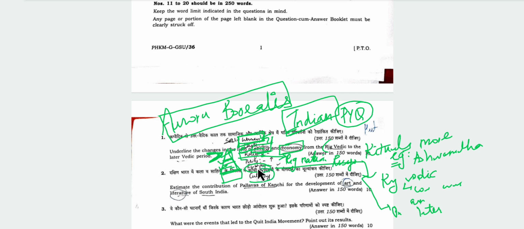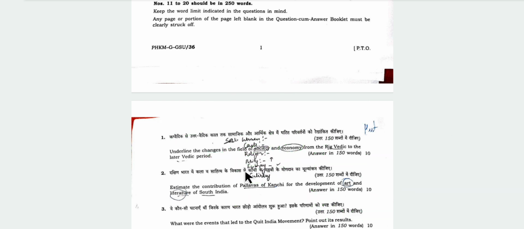And in economy, we can also mention their culinary practices, how they ate food. In Rig Vedic period, they used to eat simple foods, for example, milk, ghee, etc. In later Vedic period, this became more complex because later Vedic period saw more crops being grown. And polity has not been asked specifically, but it can be mentioned in the economy part, or it can also be mentioned in the society part as well.